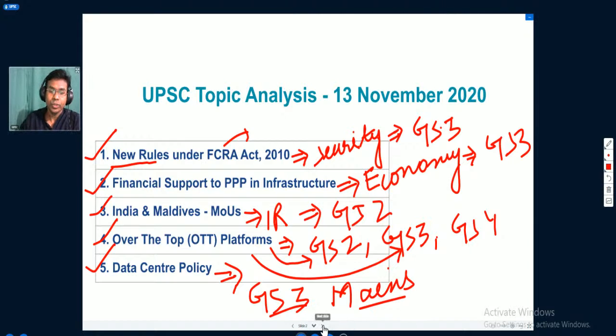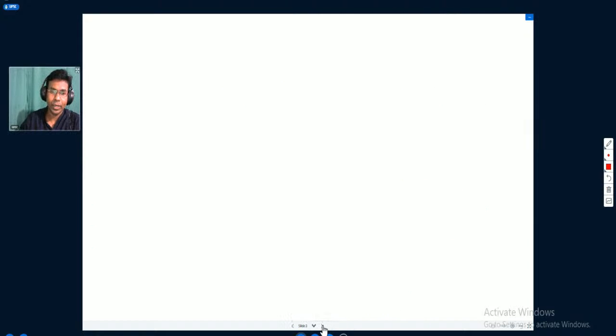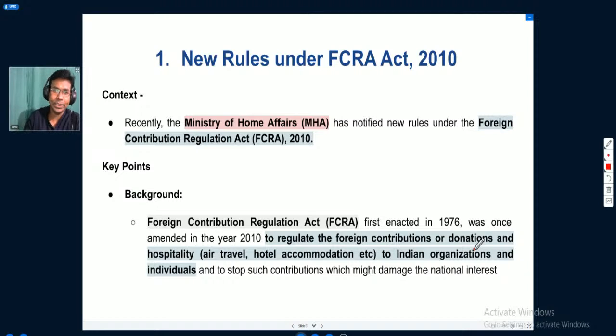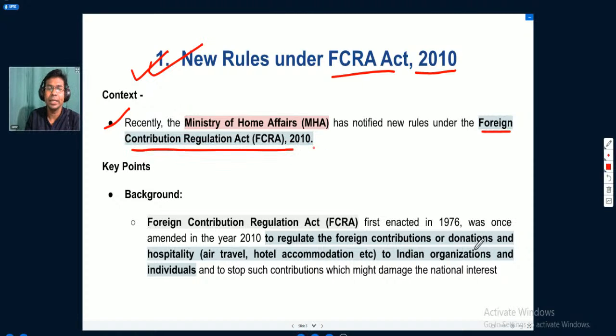So let us move to the first topic that we are going to understand today, which is new rules under the Foreign Contribution Regulation Act of 2010. We will see the context in which it was in the news. What happened recently? The Ministry of Home Affairs has notified new rules under the Foreign Contribution Regulation Act 2010. The Foreign Contribution Regulation Act is, in short, also known as the FCRA Act. We will see some key points related to this.